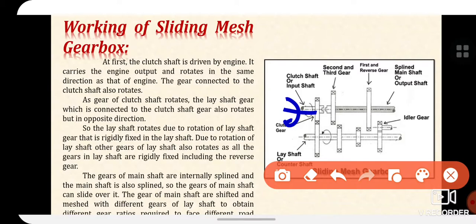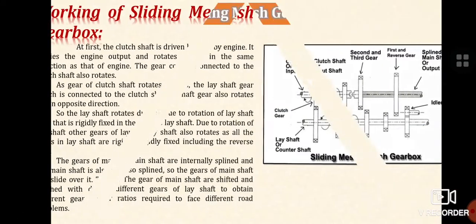So the lay shaft rotates due to the rotation of the lay shaft gear, which is rigidly fixed in the lay shaft. Due to the rotation of the lay shaft, other gears of the lay shaft also rotate, as all the gears in the lay shaft are rigidly fixed, including the reverse gear. The gears of the main shaft are internally splined, and the main shaft is also splined, so the gears of the main shaft can slide over it. The gears of the main shaft are shifted and meshed with different gears of the lay shaft to obtain the different gear ratios required to face different road conditions.